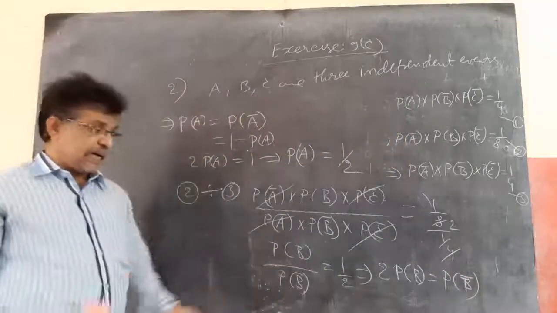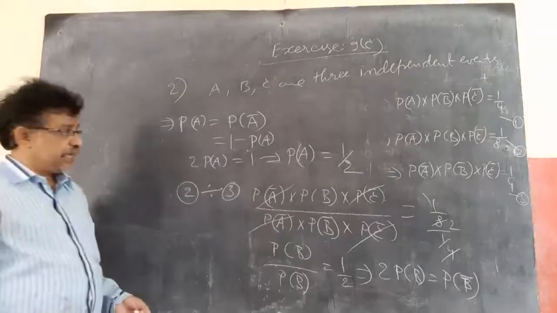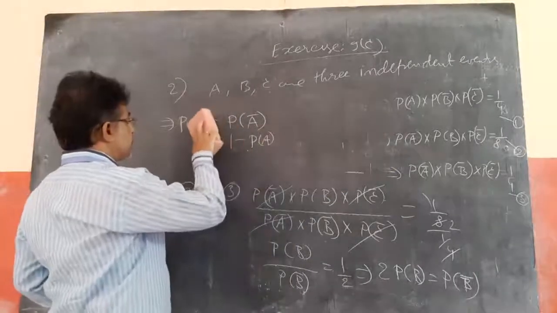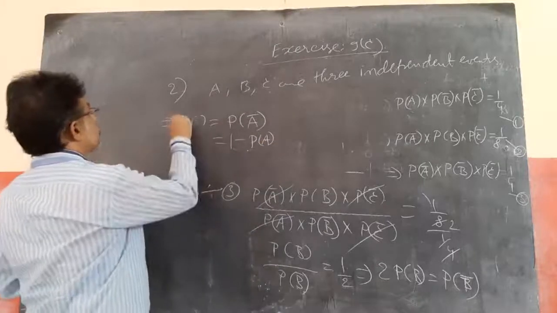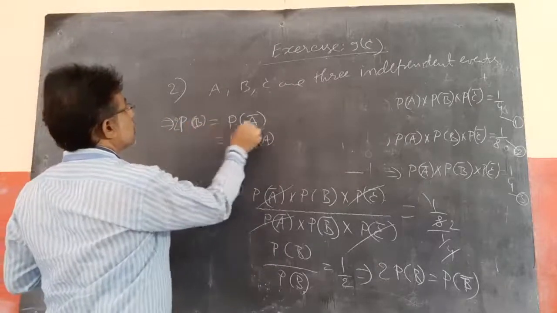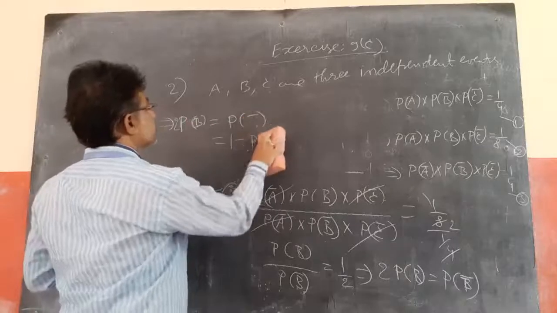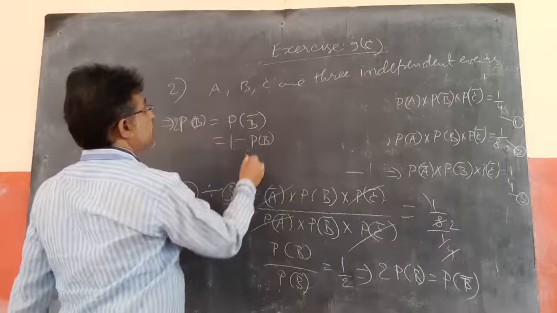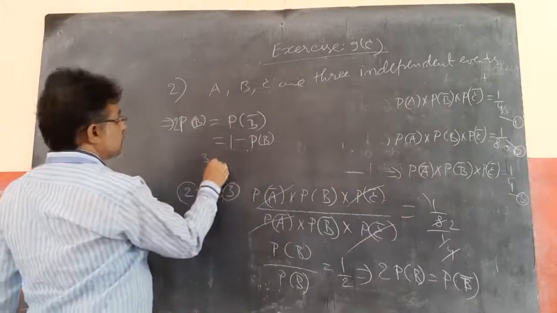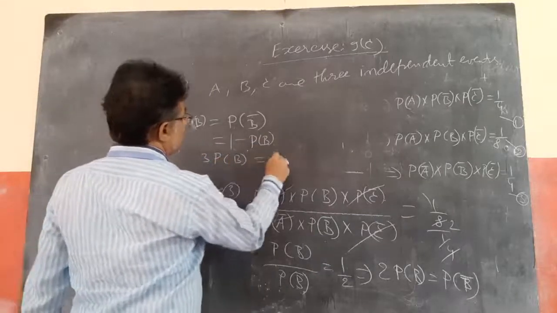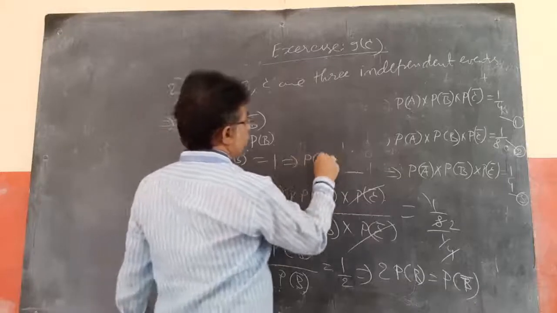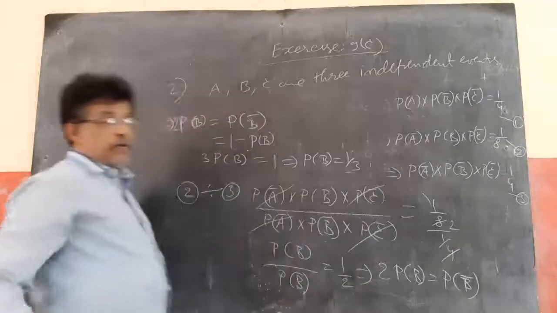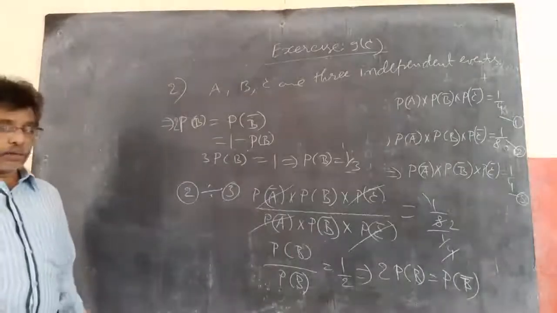P of B bar, again I will get 1 minus P of B. Then it becomes what? So I got 2 times P of B equal to P of B bar. P of B bar is nothing but 1 minus P of B. So bringing to this side, 3 P of B equal to 1, which implies P of B equal to 1 by 3.